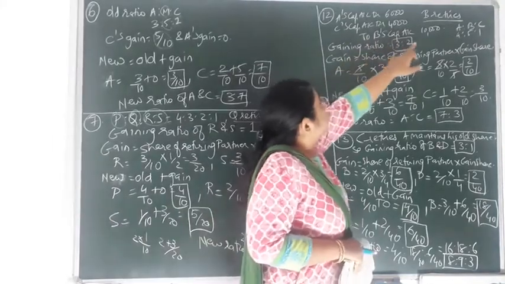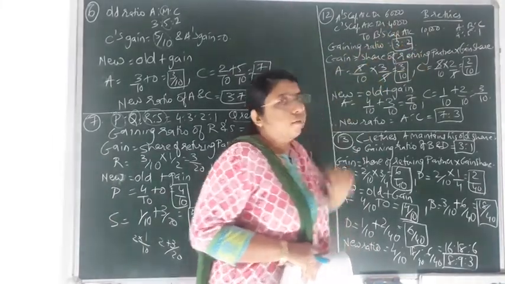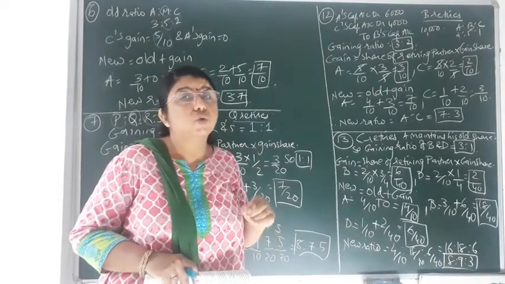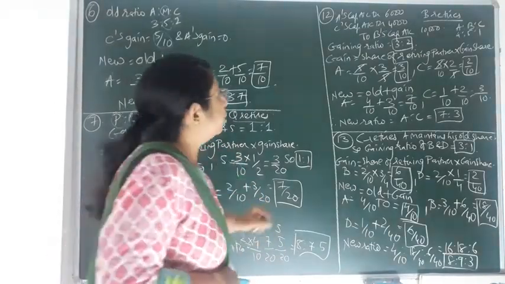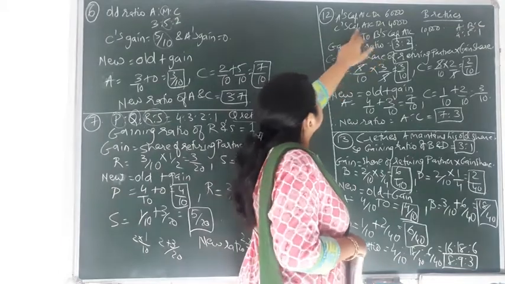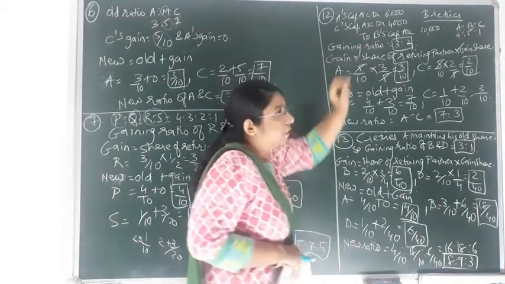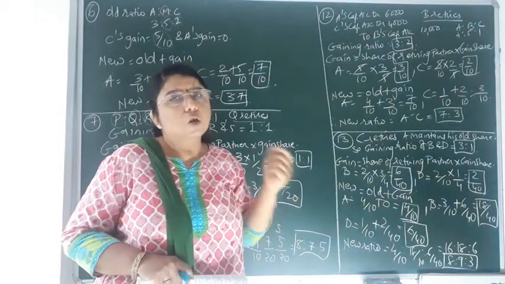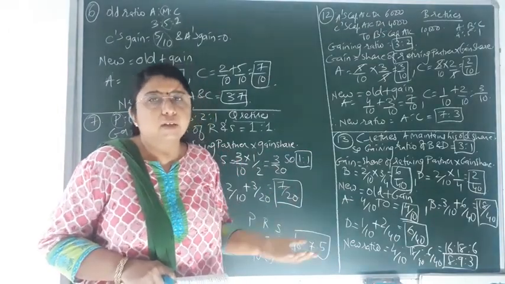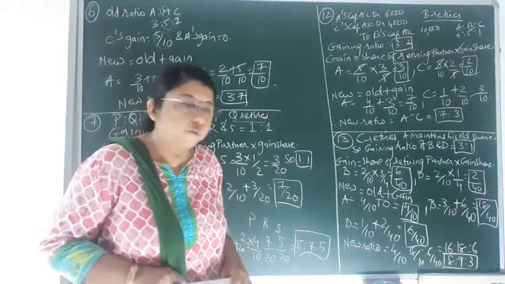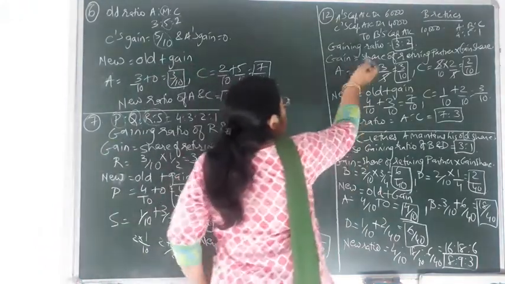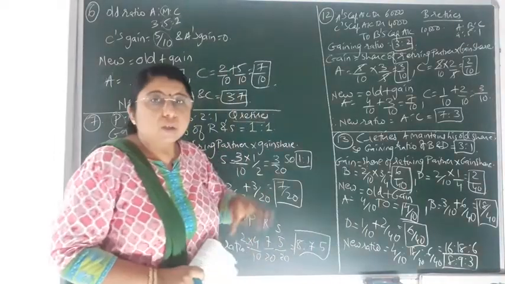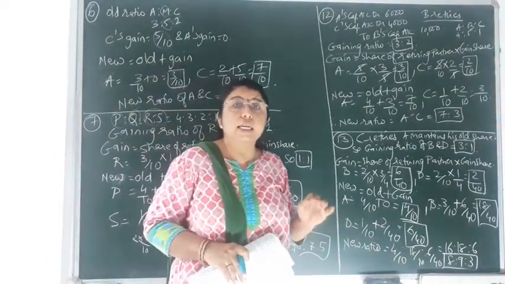They are getting a total of 10,000, out of which 6,000 and 4,000. So in which ratio they are getting 10,000? That is in the ratio of 3:2. So the share of retiring partner B is gained by A and C in the ratio 3:2, because 6,000 and 4,000. You can find the ratio easily from 6,000 and 4,000. Okay. So here I have written directly the gaining ratio. You can see that is 3:2.